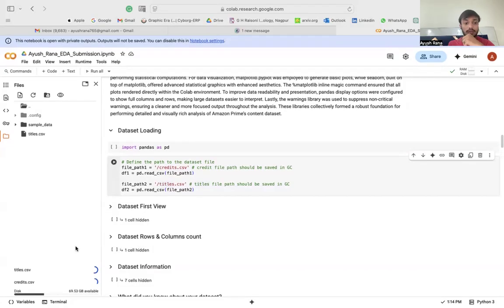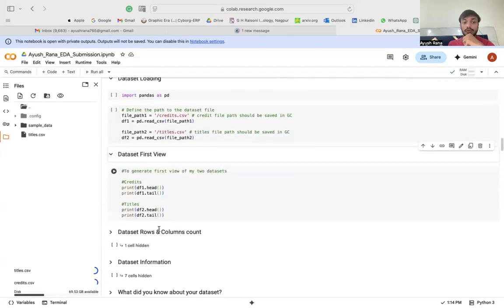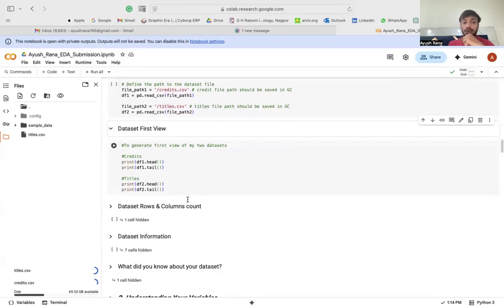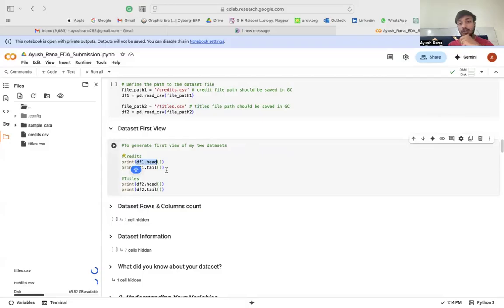Once the data is loaded, we'll go to view our dataset first. To generate the first view of my two datasets, I have used the head function and the tail function to see the first five and the last five rows, so that I could get to know the view of my dataset.